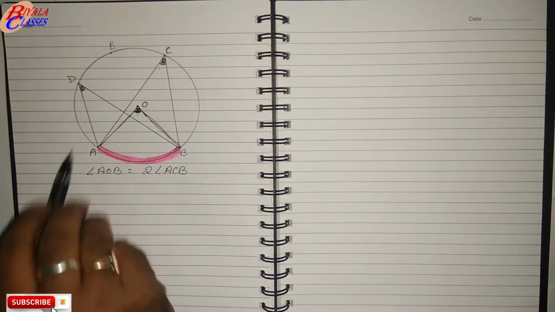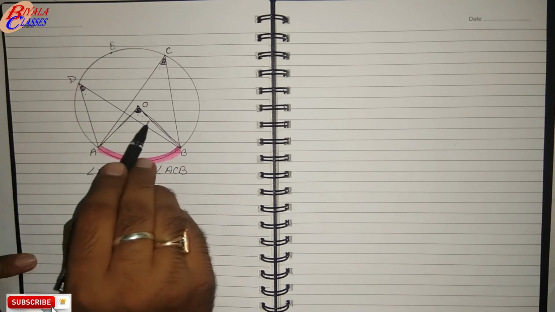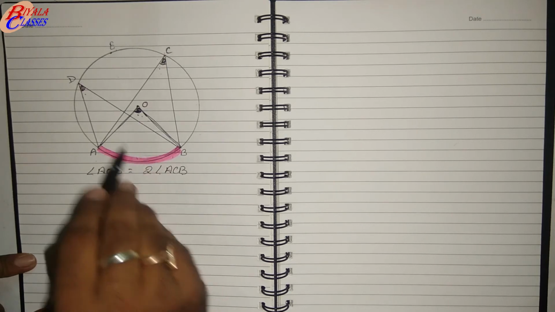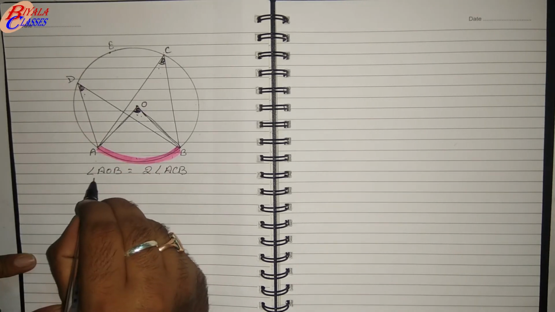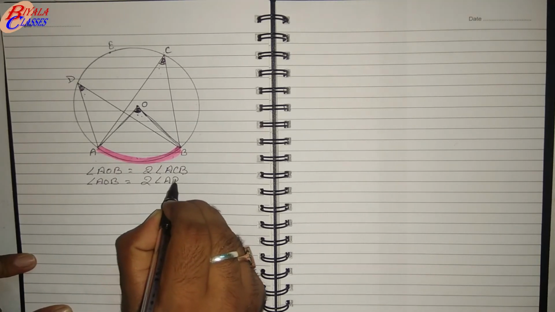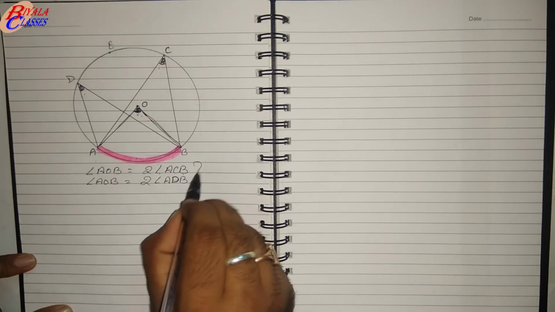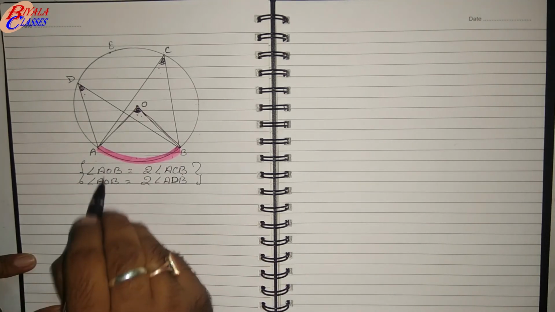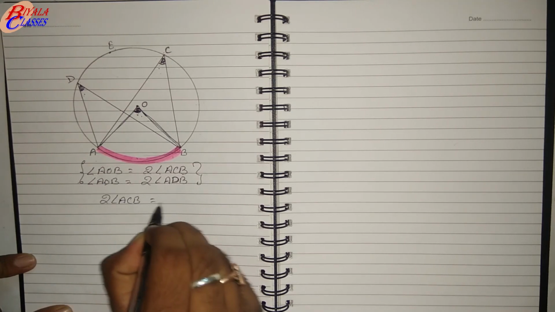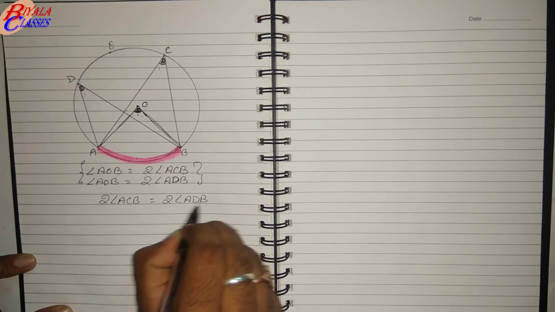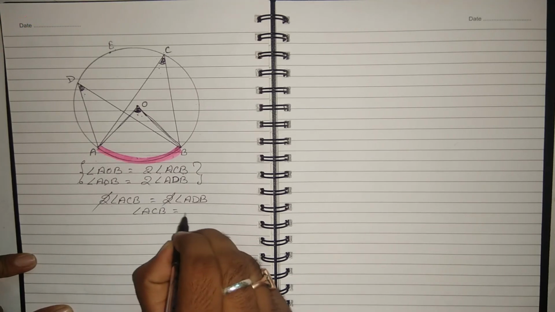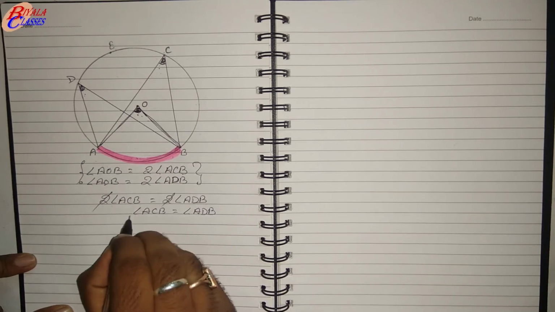Now forget this angle ACB. If you take this angle ADB and AOB, here again the arc is the same. The angle subtends AOB at the center and the same arc subtends ADB on the remaining part. So here also we can say that angle AOB is twice angle ADB. Now comparing these two results, both are equal to AOB. So twice angle ACB is equal to twice angle ADB, or we can say that angle ACB is equal to angle ADB.